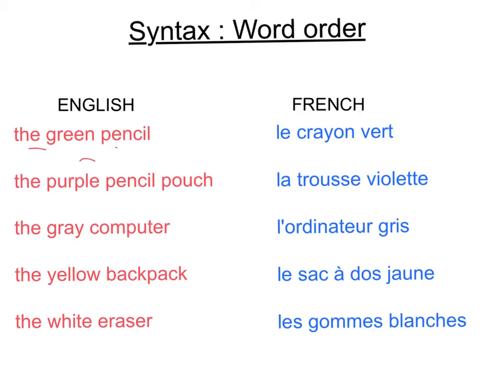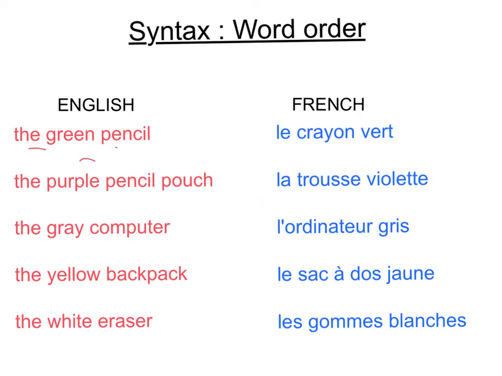Okay? In French, the syntax, the word order, is such that first we have the noun and then we have the adjective. Okay? So instead of the green pencil, we have le crayon vert, la trousse violette, l'ordinateur gris, le sac à dos jaune, les gommes blanches. And notice that the colors still agree with the noun, okay?